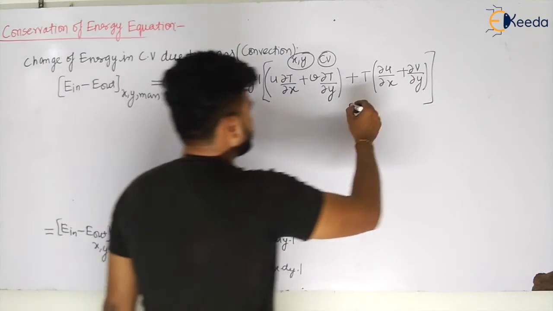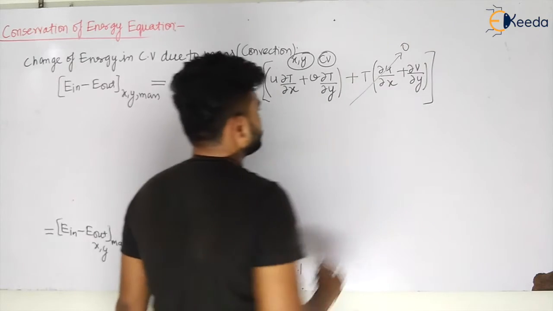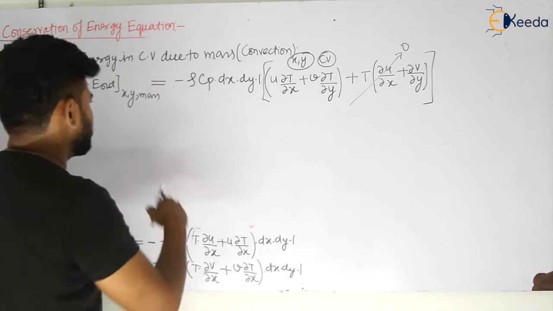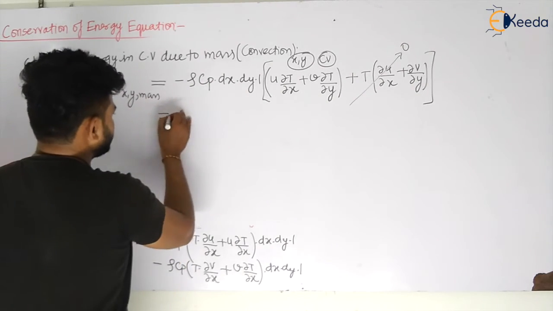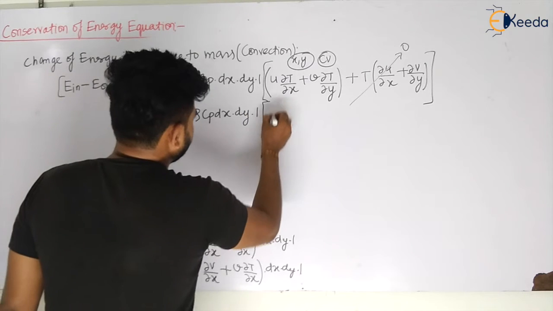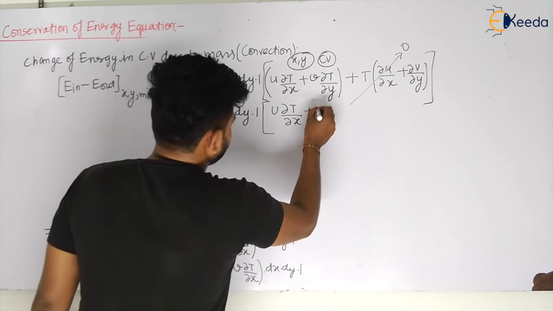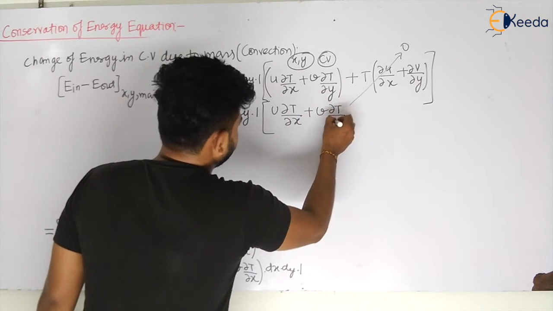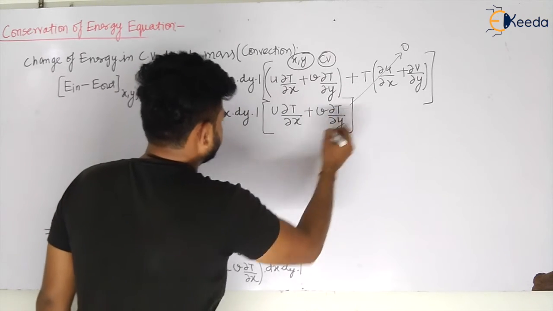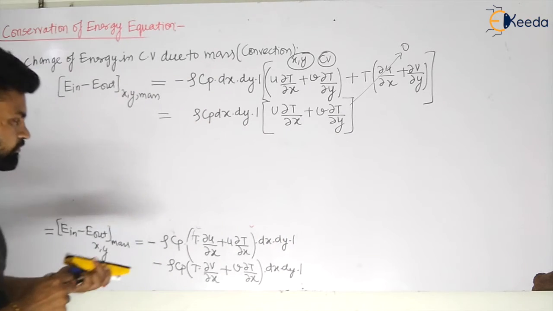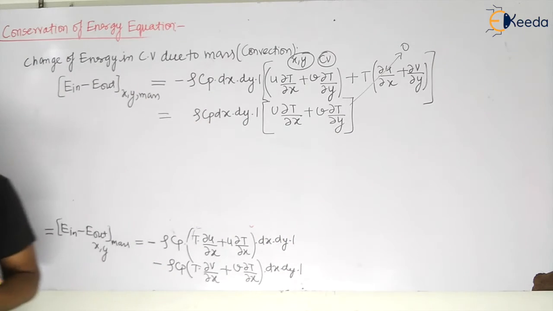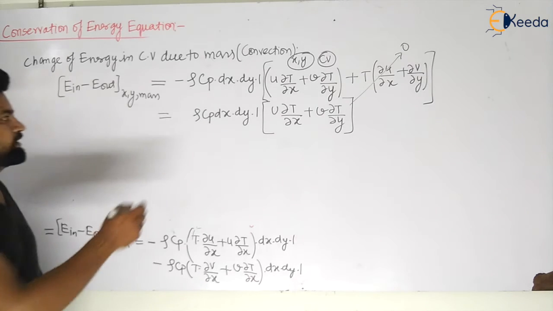But this term is already equal to 0 due to the continuity equation, you know this. So the remaining term will be this only, multiplied by u of del T by del x plus v of del T by del y, my dear students. That was the energy due to mass, and minus is already there.